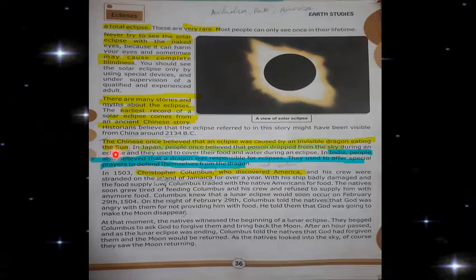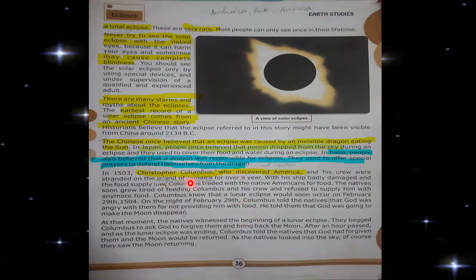Now there are different myths here. The Chinese believed that an eclipse was caused by an invisible dragon eating the sun. In Japan, people once believed that poison dropped from the sky during an eclipse. And in India, people also believed that a dragon was responsible for eclipses. What they used to do was offer special prayers to defend themselves from the dragon.